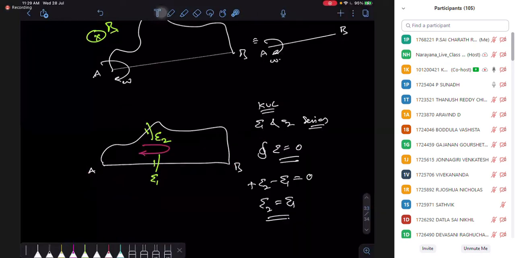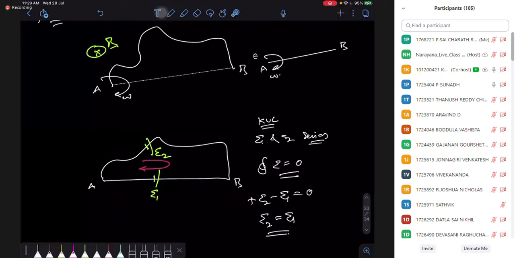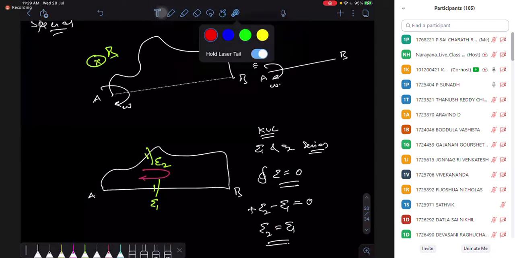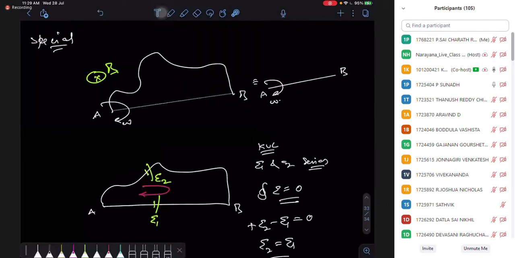So listen, beta. The point is, if an irregular shape rod or wire is rotating about A, what is its EMF? Directly it gets complicated to find out. So what we do is take a little logic.